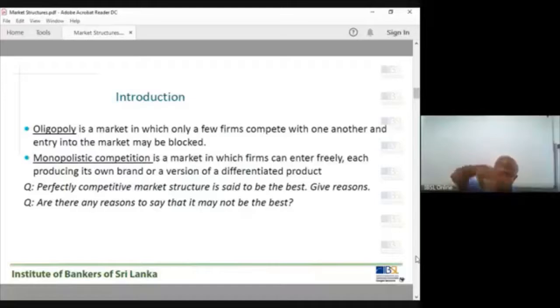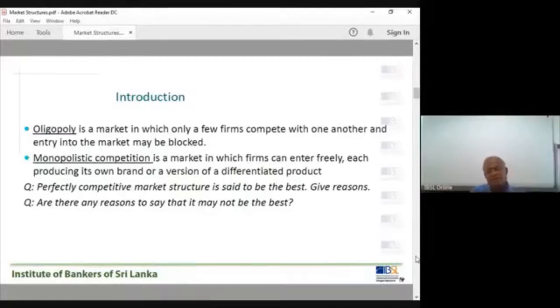It's a large market, no entry-exit barriers, but you have your own product, toothpaste, your own market share, right? That is called monopolistic competition. You are a monopolist, but at the same time some characteristics are like a competitive market structure. You are a price maker, not a price taker. You can determine the price. Then I have asked two questions, but once we discuss the basic characteristics of the competitive market structure, we'll come back to this again.